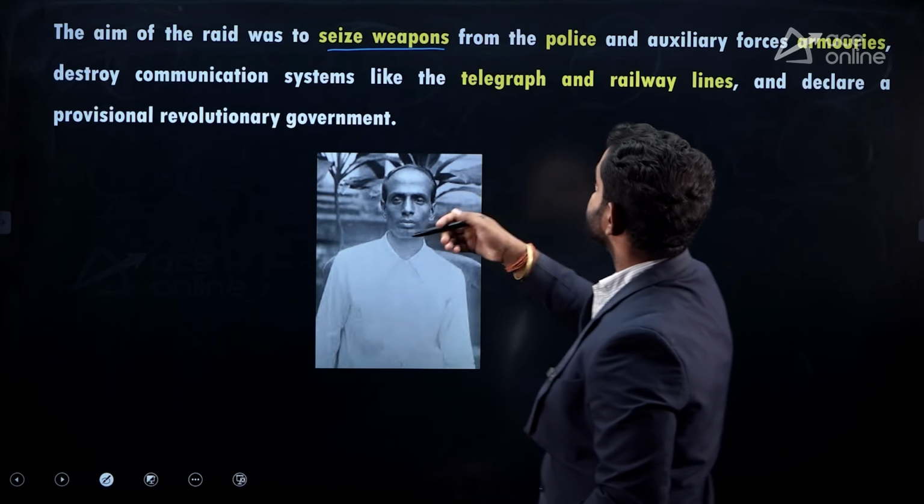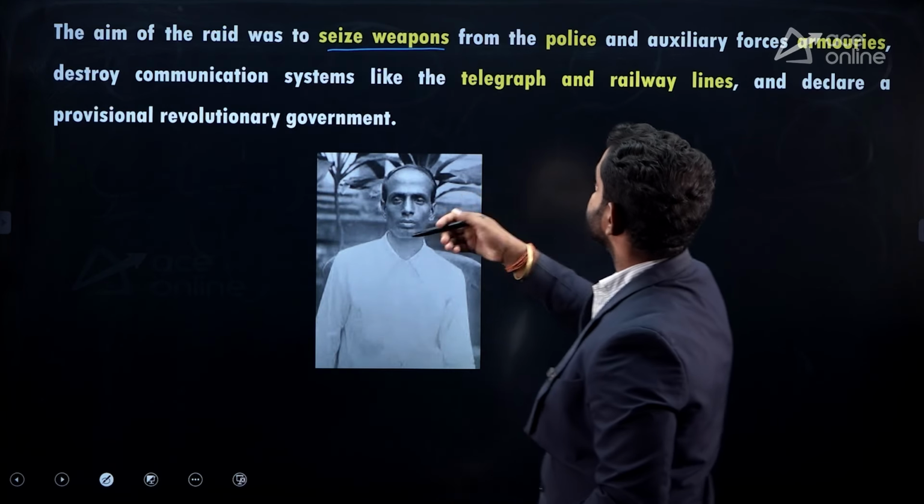4 options: Chalukya dynasty, Chandela dynasty, Chauhan dynasty, and Paramar dynasty. Correct option is Chandela dynasty. Khajuraho temples were built by the Chandela dynasty. Let's see the detail. Built between 950 to 1050 CE by the Chandela dynasty, the Khajuraho temples are one of the most important specimens of Indian art.